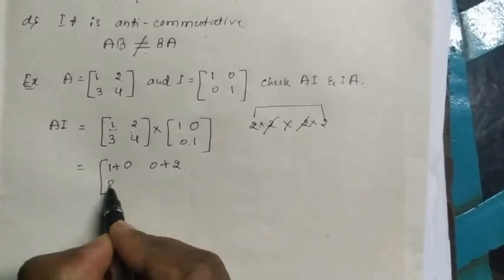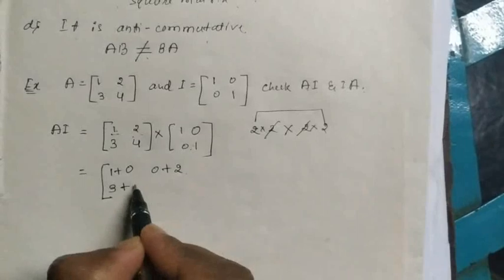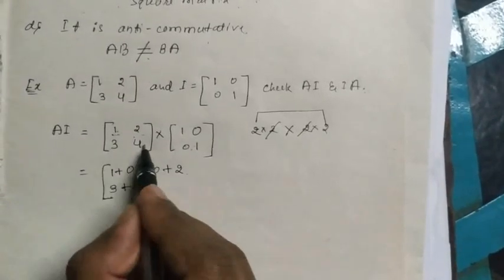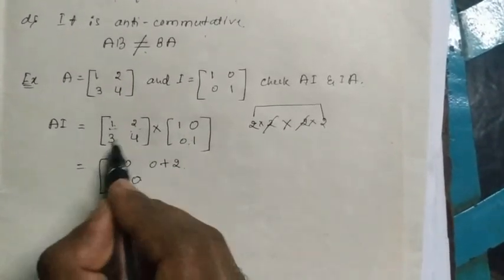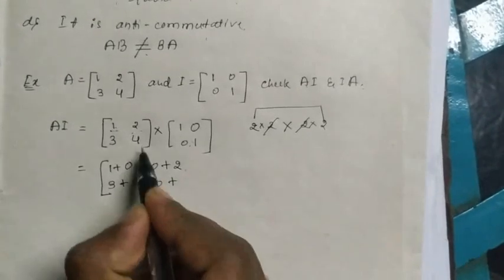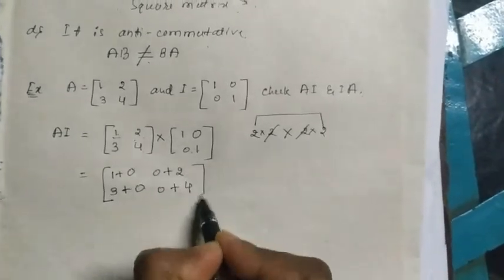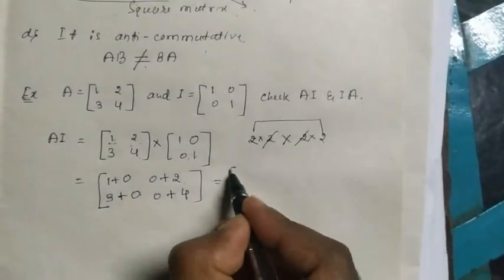3 into 1 is 3, plus 4 into 0 is 0. This is second row, first column. Second row, second column: 3 into 0 is 0, plus 4 into 1 is 4. So after addition, what are we getting here?